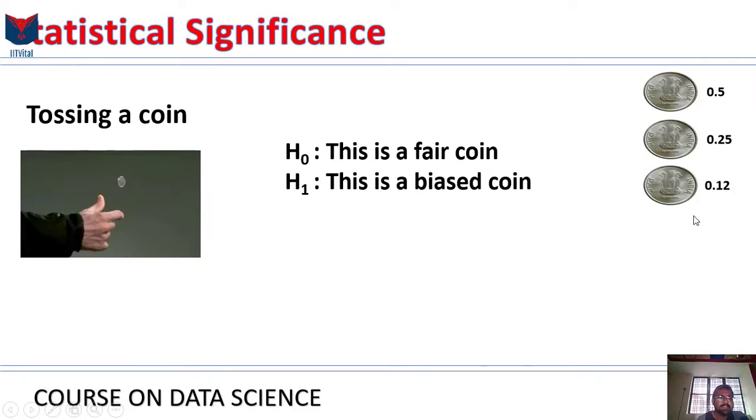But then the coin is tossed again, and guess what? It's tails again. Are you getting a bit suspicious now? Do you feel that if this were a fair coin, it would be quite hard for this to happen? In the H0 universe, where the null hypothesis is assumed to be true, this could have happened with a probability of 6%. And then the coin is tossed again, and again it is tails. Now, how do you feel about seeing somebody toss a coin and getting tails every single time, literally 5 times in a row?